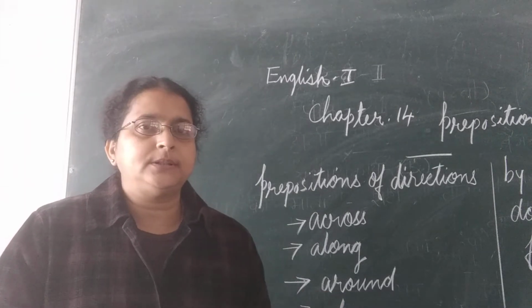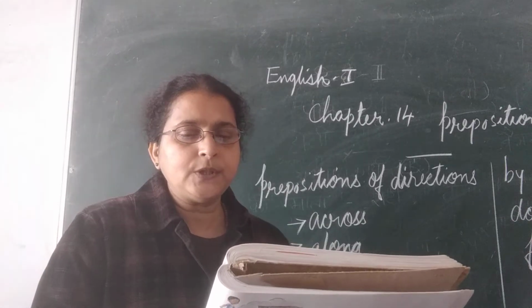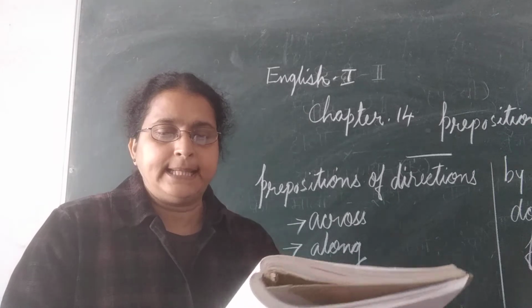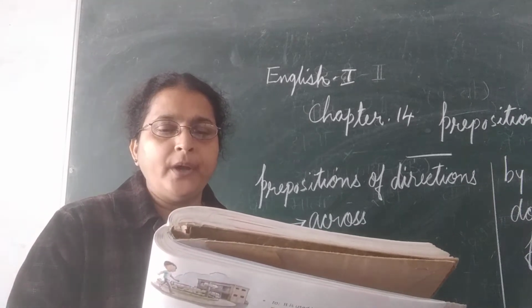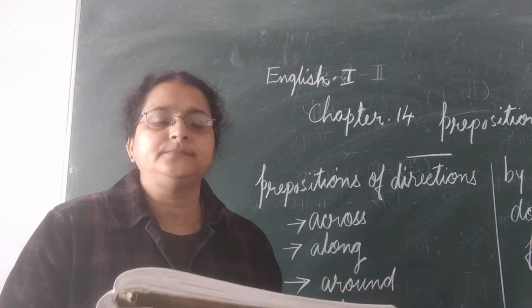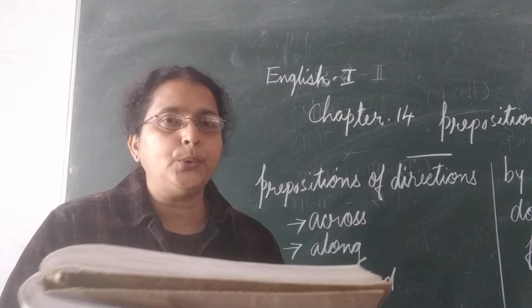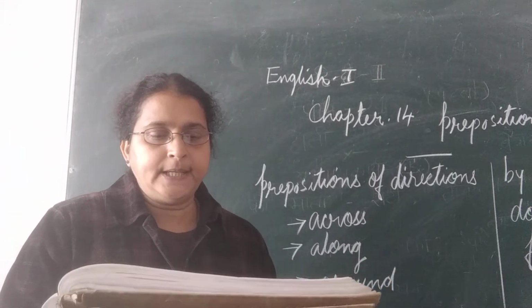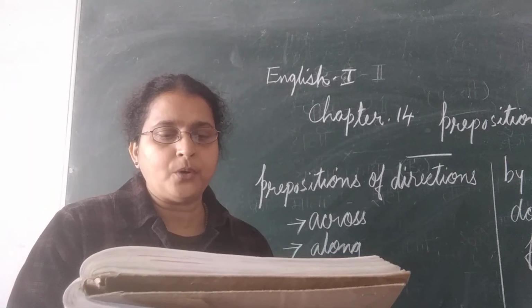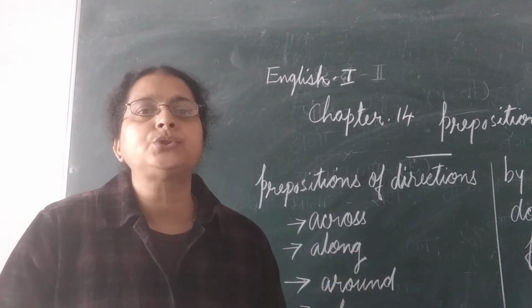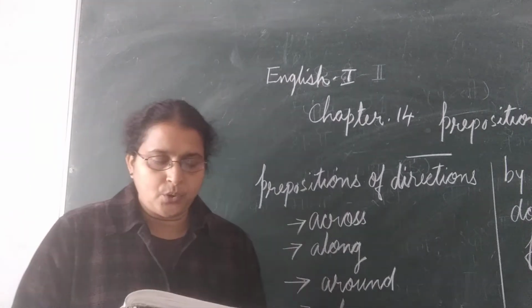Okay? Over, the preposition over. It is used for a movement towards the other side of an uneven or higher surface. The boy climbed over the wall. Over, higher surface. Okay? Now, the preposition through. It is used for a movement in a large area such as a room or building. I walked through the room. We can say that, I walked through the room.